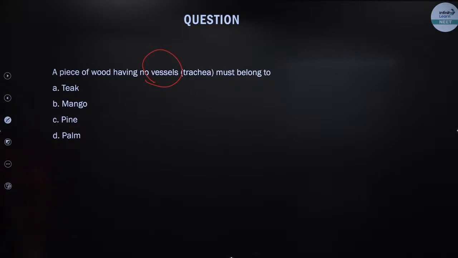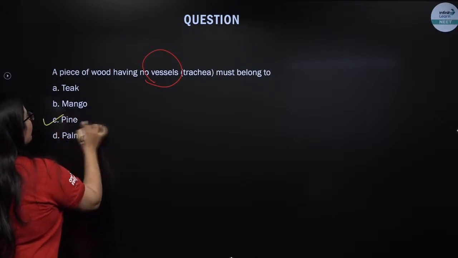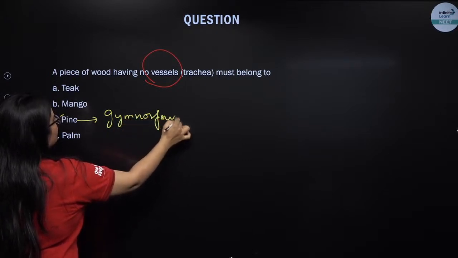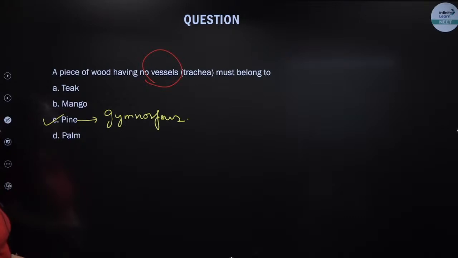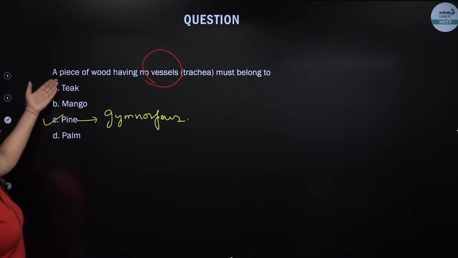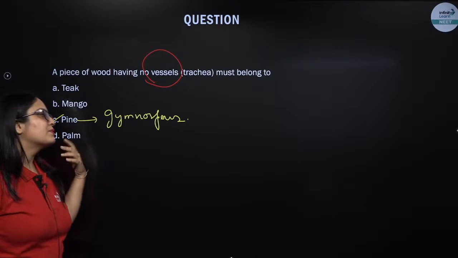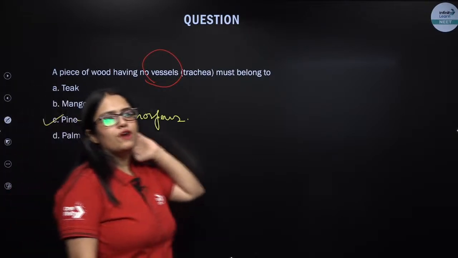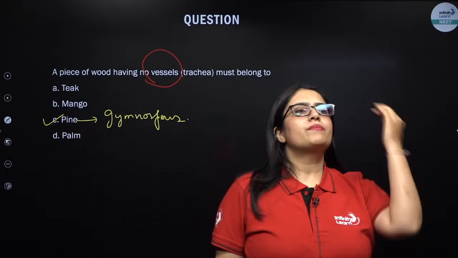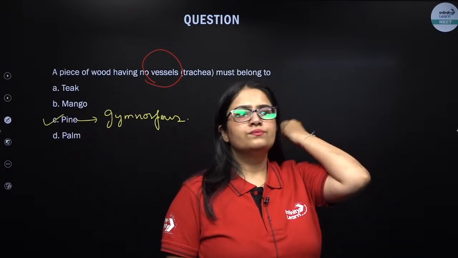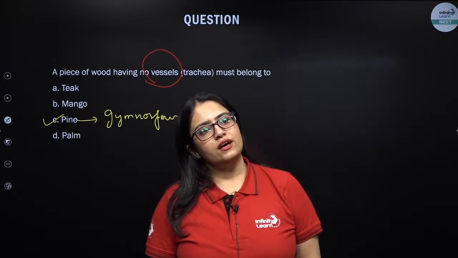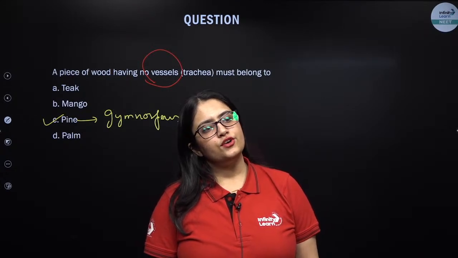Yes, that's quite impressive. Shweta, Princey, that's quite impressive. The answer is pine, because pine is a gymnosperm and in gymnosperms vessels are not found. Presence of vessels is a characteristic of angiosperms like teak, mango and palm. They are examples of angiosperm. In gymnosperms like pine, vessels are not found. Is this question clear to everybody? Any doubts till now? Aruna, Shweta, Savita, Princey, W?